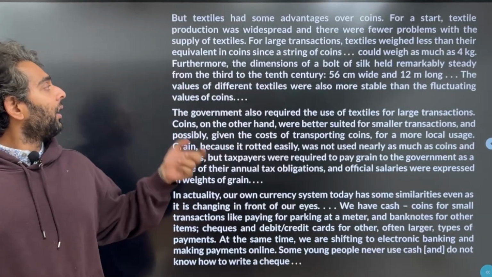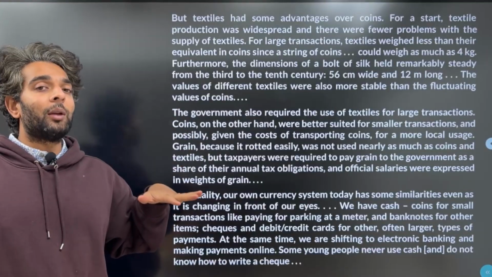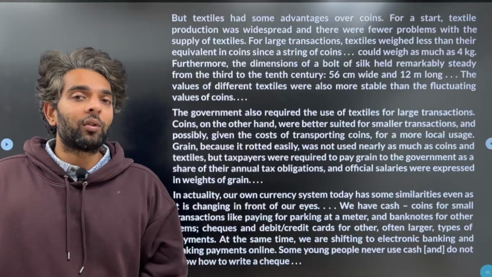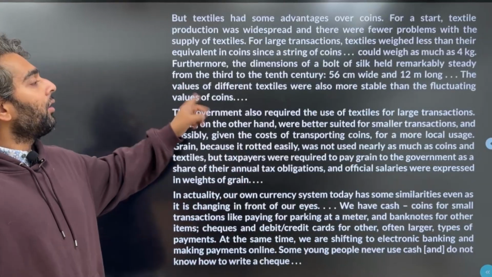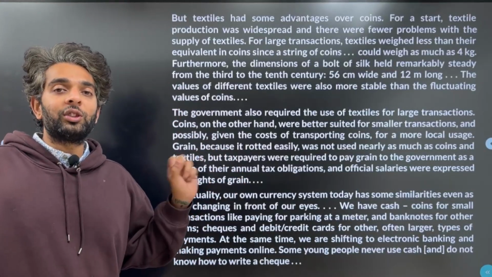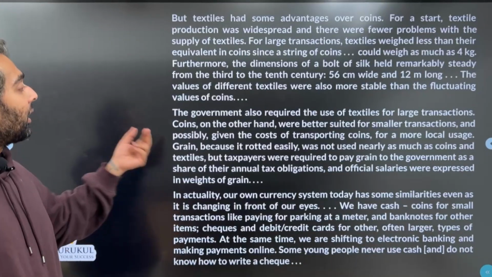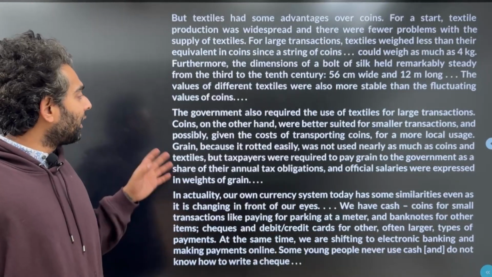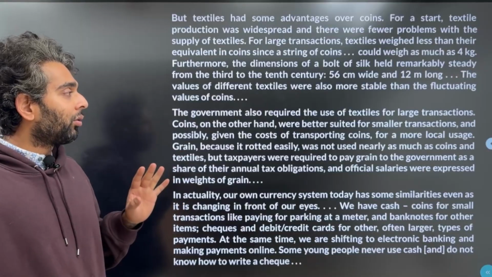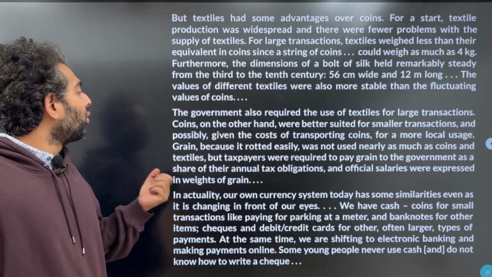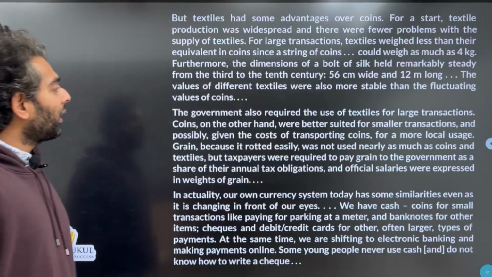Third thing is that the value of different textiles was more stable because the bolt was stable, the measure was stable, whereas coins' value kept on fluctuating. So there was some change in the value of the coins depending on what they were made from. The government also required the use of textiles for large transactions. Coins, on the other hand, were better suited for smaller transactions and, possibly given the cost of transporting coins, for a more local usage.